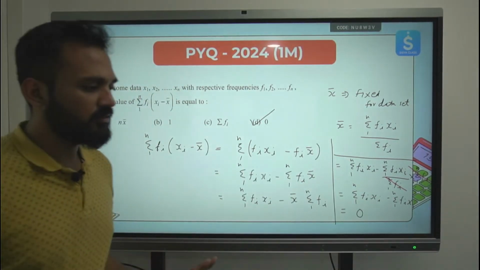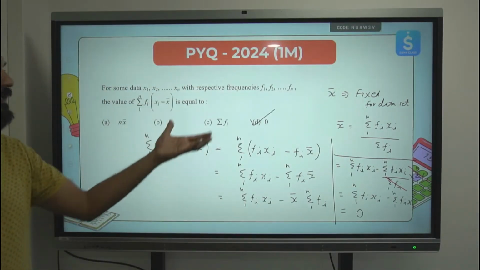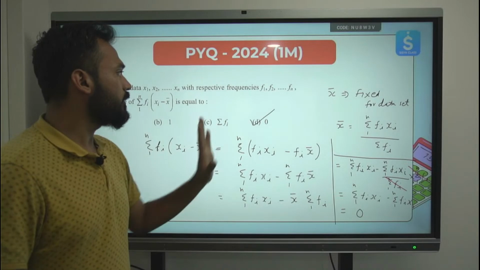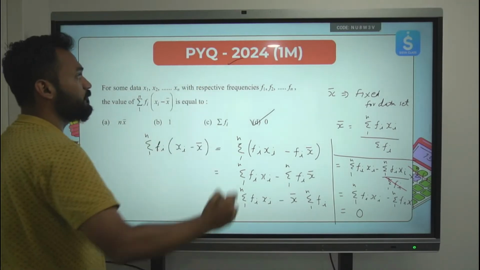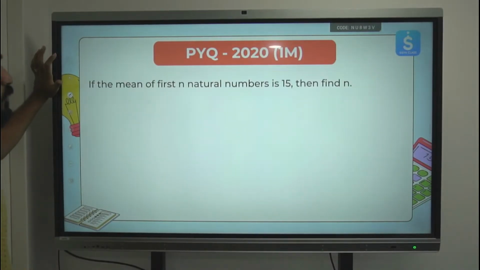Any questions in this? Is this clear to everyone? Let's move ahead then. If this part is clear, this was asked for 1 mark in your board exam 2024 in one of the sets, previous year questions, important. Next question, let's move ahead.